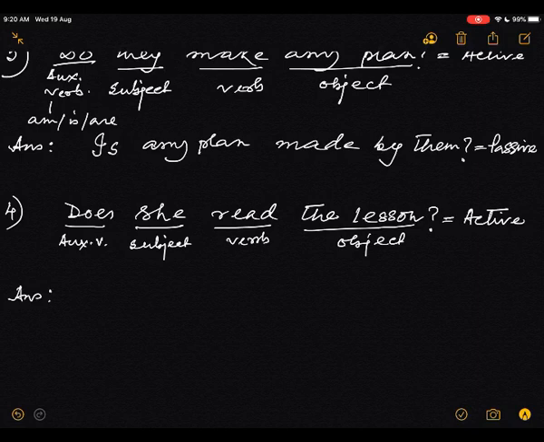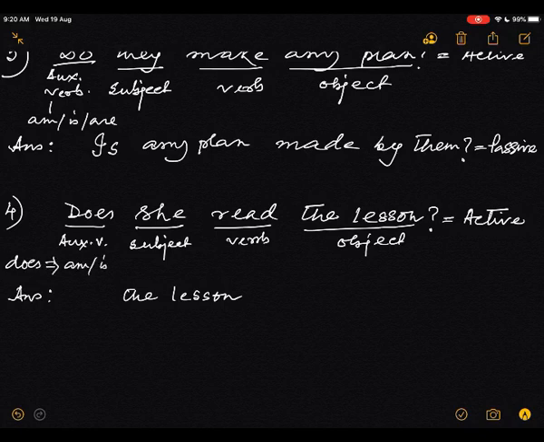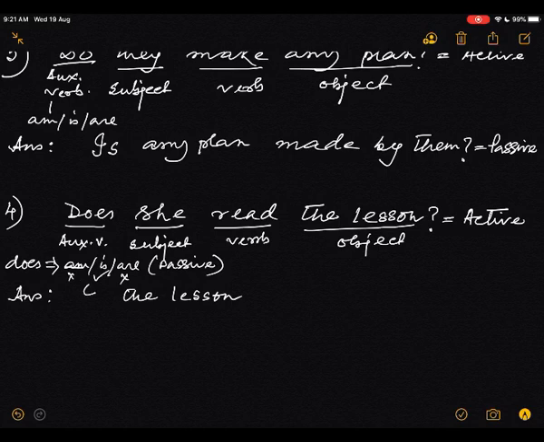Now change. See how easy it is. First the object, the lesson. Now does is coming here as am, is, are in passive voice. So here, third person singular number. So we will take am, right? No. Then are? No. Then what? Is. It is right. Yes. Is the lesson. Now the past participle of the verb.